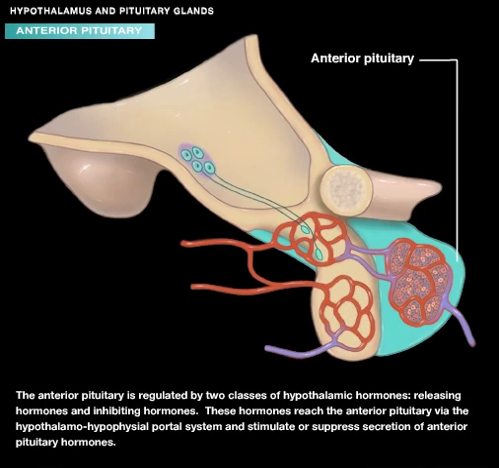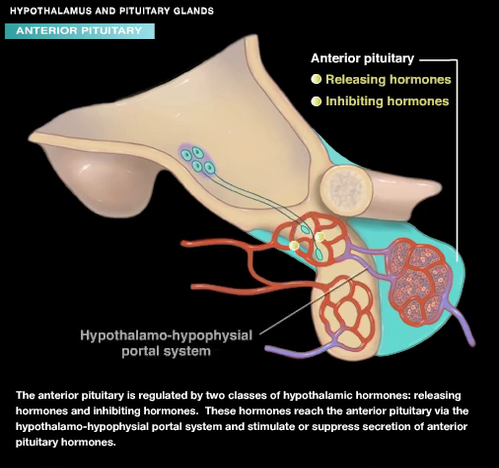The anterior pituitary is regulated by two classes of hypothalamic hormones: releasing hormones and inhibiting hormones. These hormones reach the anterior pituitary via the hypothalamo-hypophyseal portal system and stimulate or suppress secretion of anterior pituitary hormones.